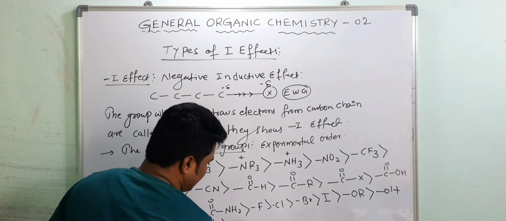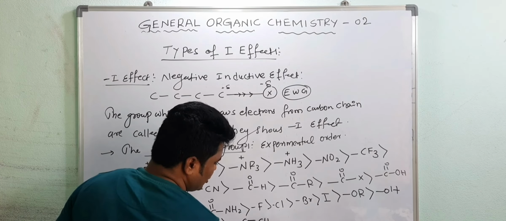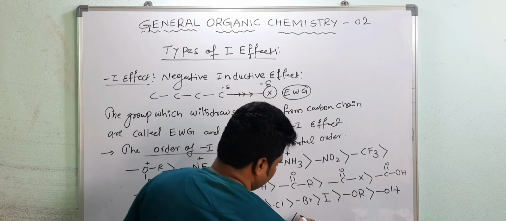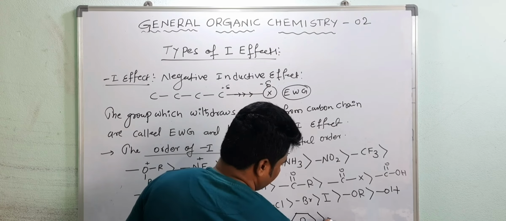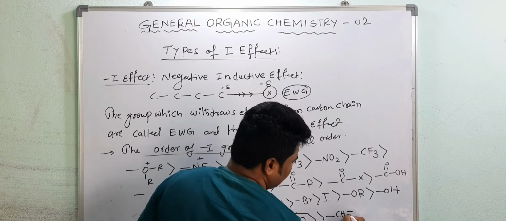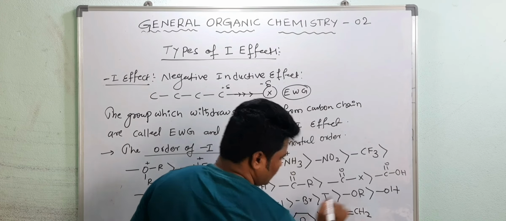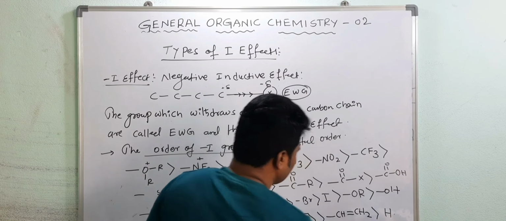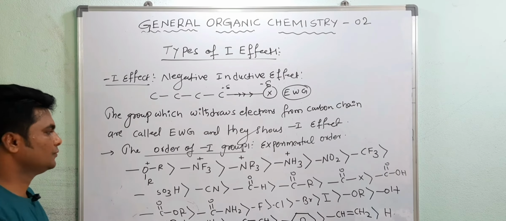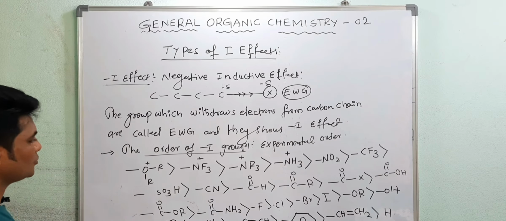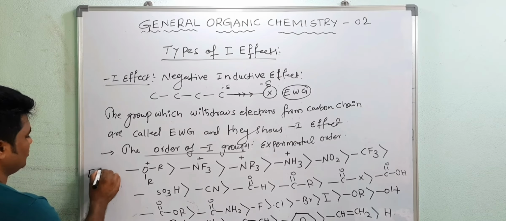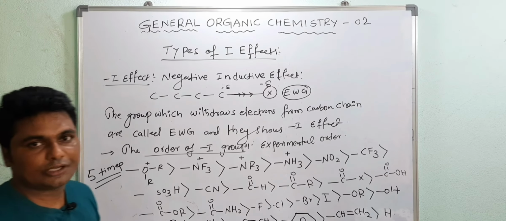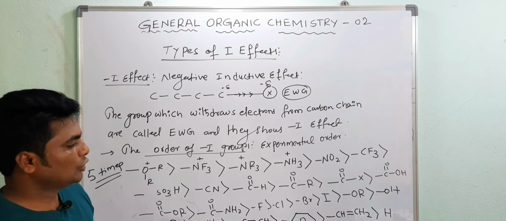Next is alkyne, C triple bond CH, then phenyl group, then alkene, CH double bond CH2, then the last is H. This is the order of minus I groups. You have to write this at least 5 times as homework, then you will remember the whole order. Now done.